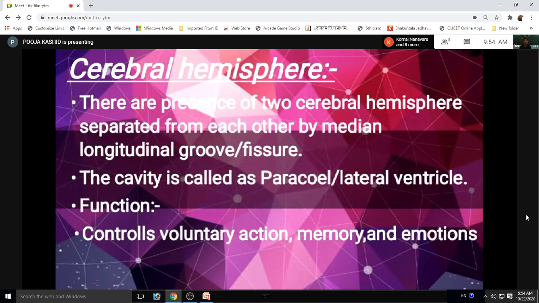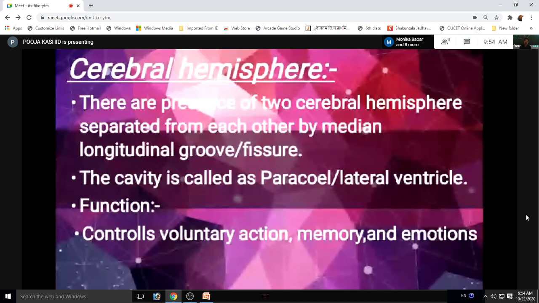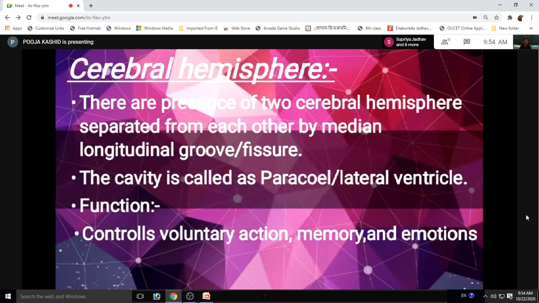The surface of cerebral hemisphere is smooth. The cavity enclosed by the cerebral hemisphere is called paracoel or lateral ventricle or second ventricle. Functions of cerebral hemisphere: it controls voluntary actions, memory, and emotions.